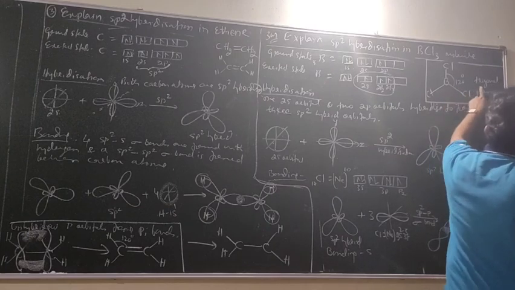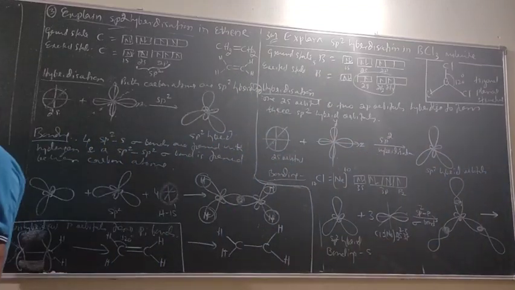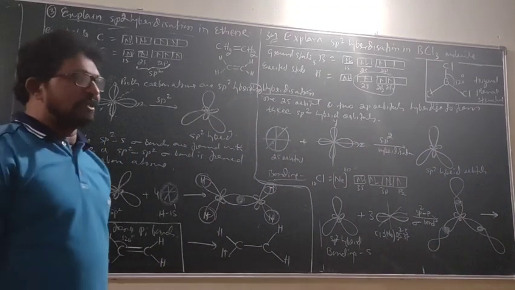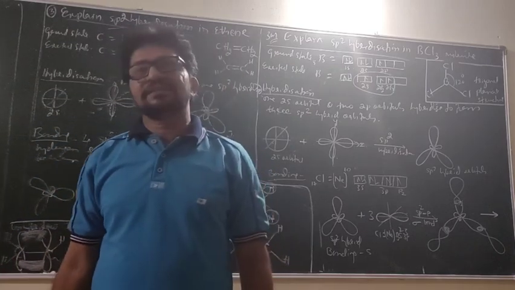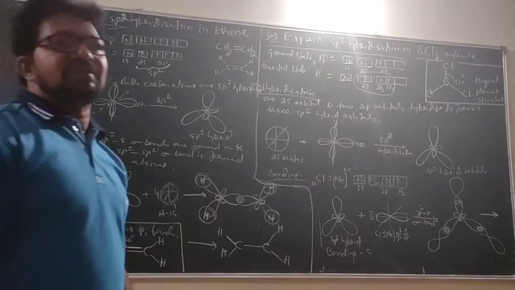So 120 degrees, and geometry is what? Trigonal planar. This is the ethene molecule. So this completes what? sp2 hybridization. So other examples we will see in the next class.